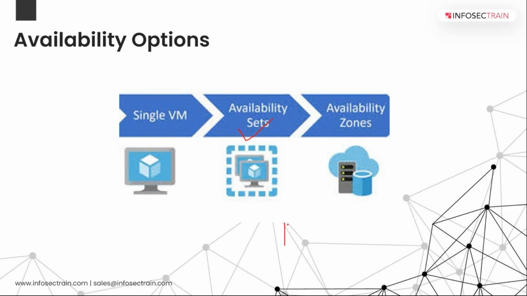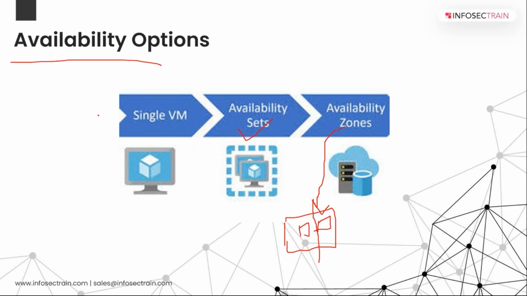If we have two data centers in the same region, with the help of the availability zone we can separate these two, so that in case of one data center failure, it should not affect the second one. Each data center is connected through private fiber optic networks. That is why, if one data center is facing a problem, it should be made sure that the second one is not facing that problem.